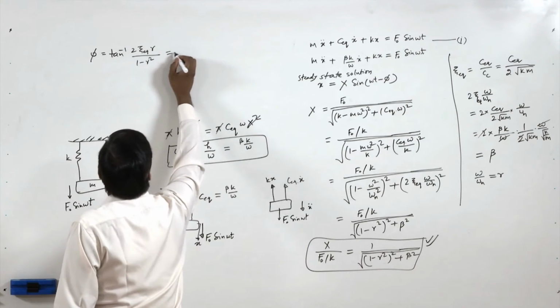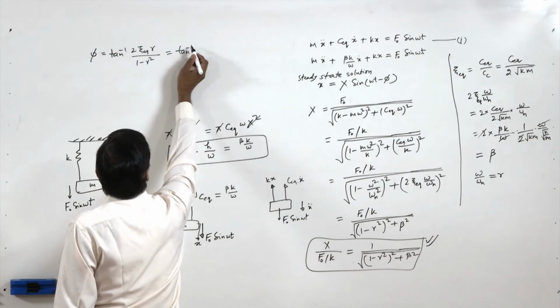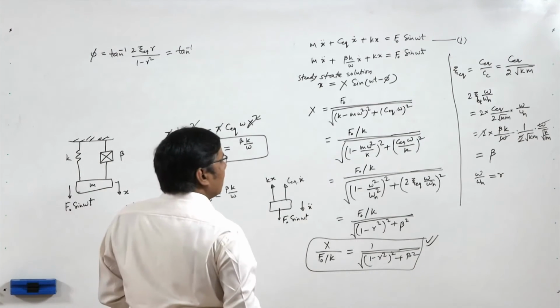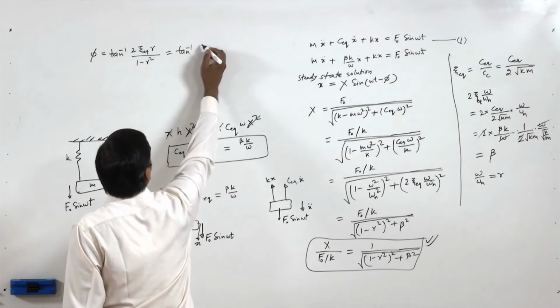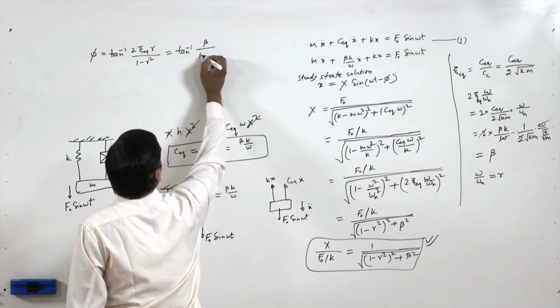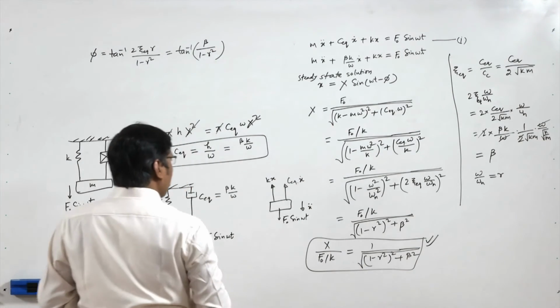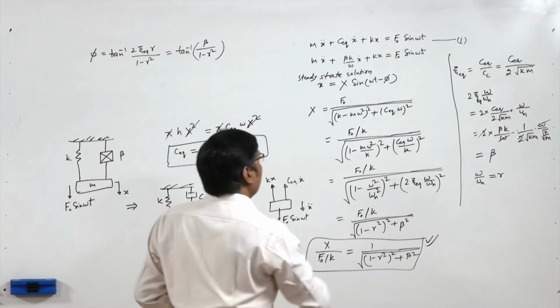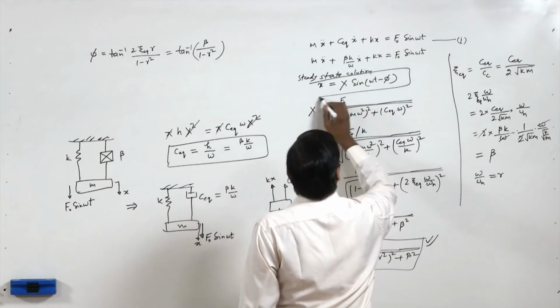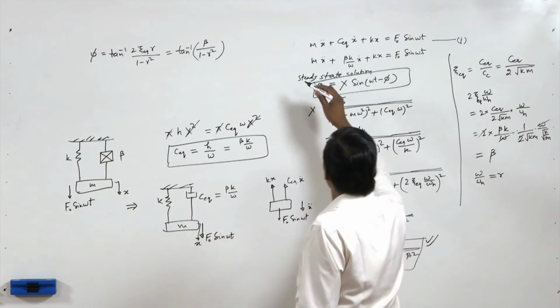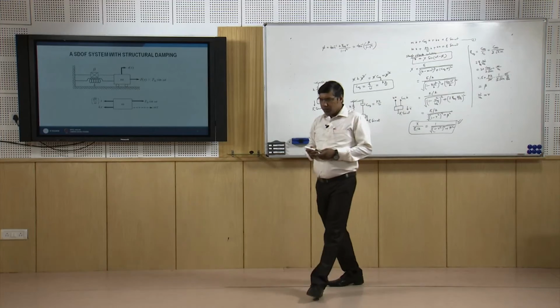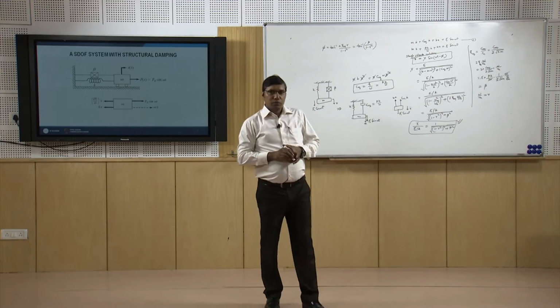So it is equal to tan inverse, 2 zeta r is beta, so beta upon 1 minus r square. Okay. So this is phi. So from here we can find this response. We know x, we know phi. So this response is obtained.